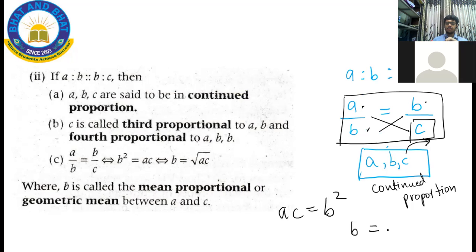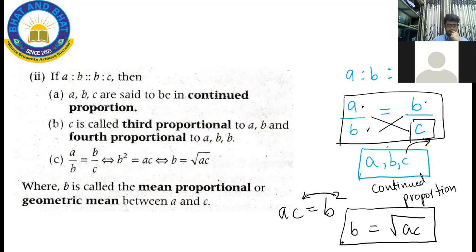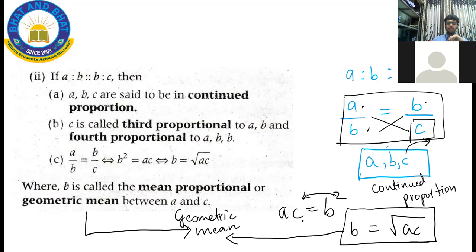So therefore, B is equal to square root of AC. If I shift this square to the other side, it becomes square root, when I remove the square. So therefore, B is equal to root of AC. And B is also called the geometric mean. Oh, this is very important. Geometric mean between A and C, or the mean proportional. Remember these words. B is called the mean proportional or the geometric mean.